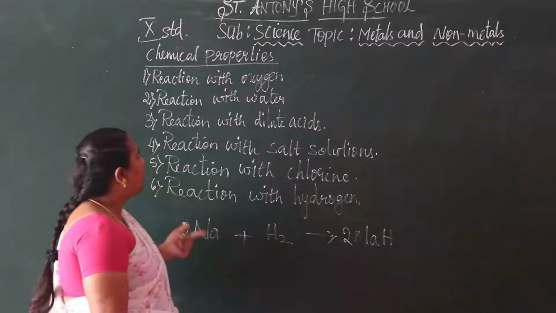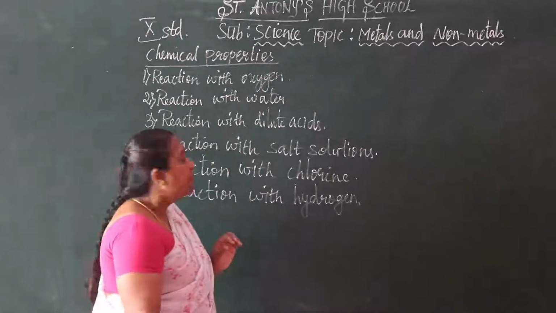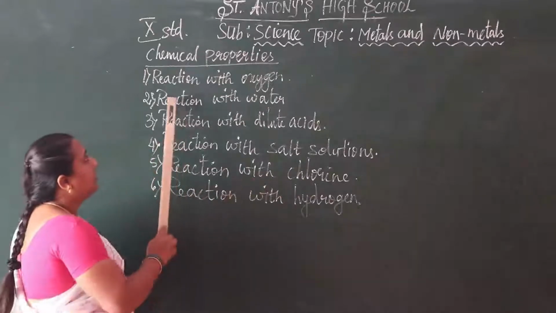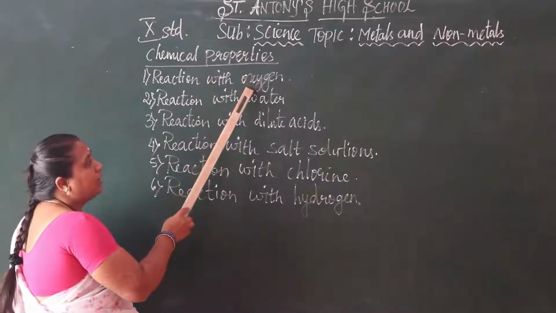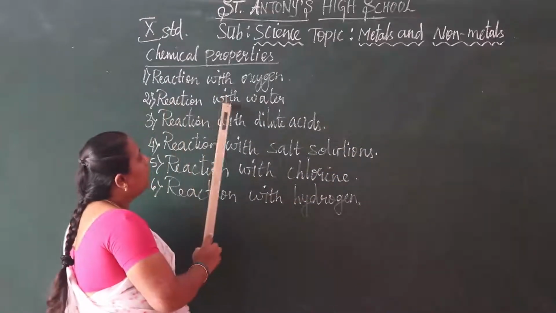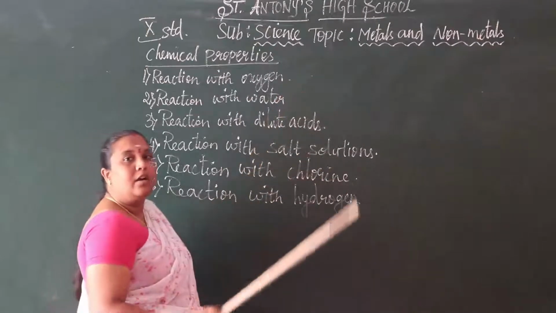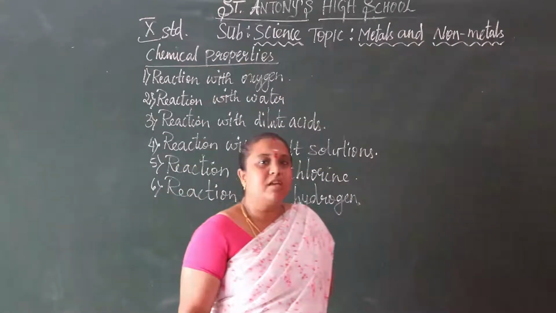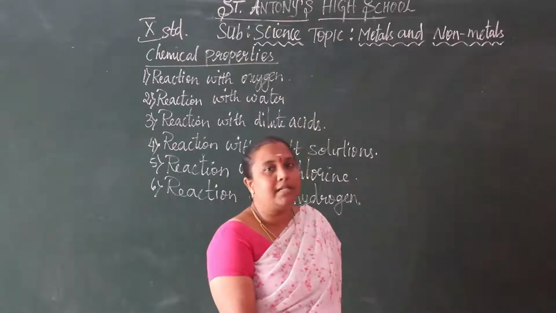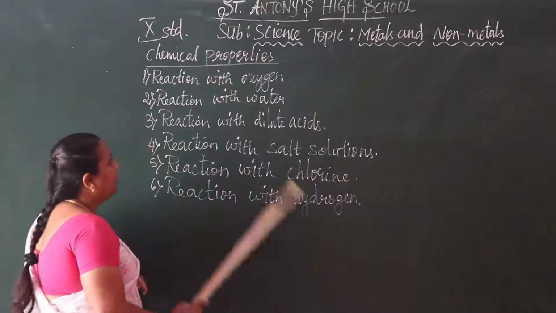So what are the chemical properties of metals? Let us see again. Reaction with oxygen: metals react with oxygen to give metal oxides. Reaction with water: metal reaction with water forms metal oxides or metal hydroxides with hydrogen gas released.